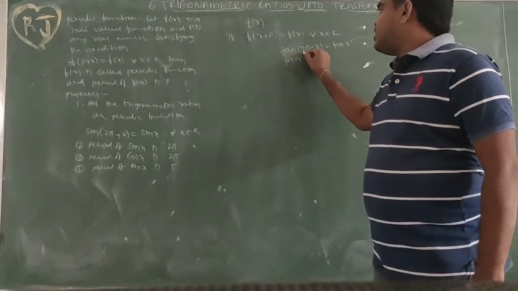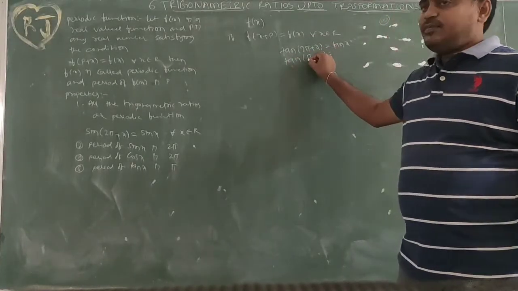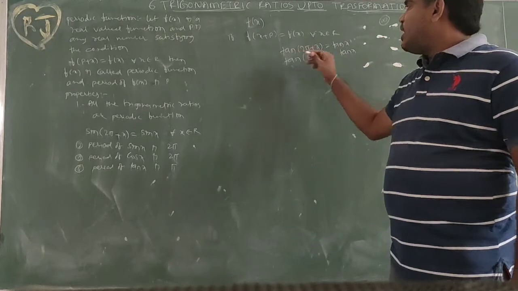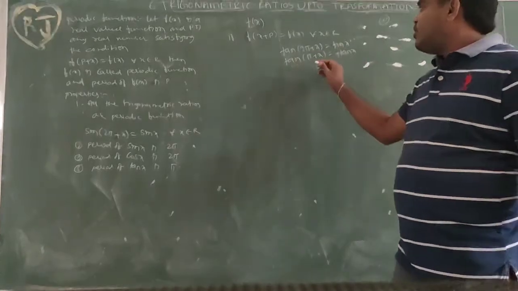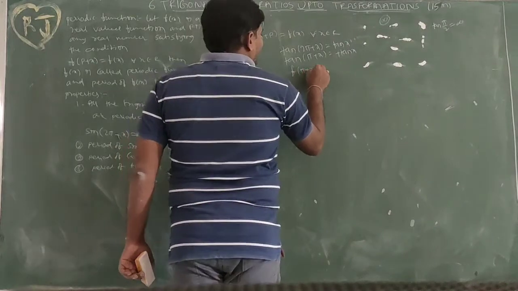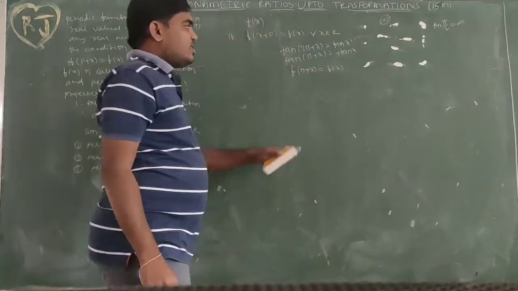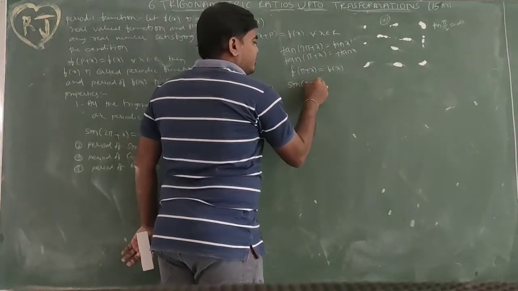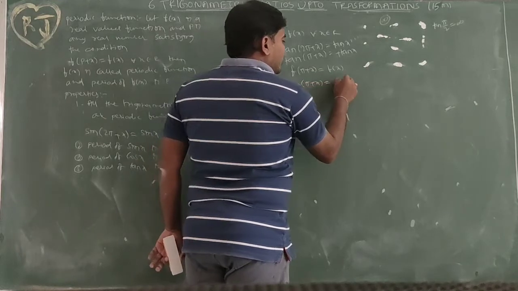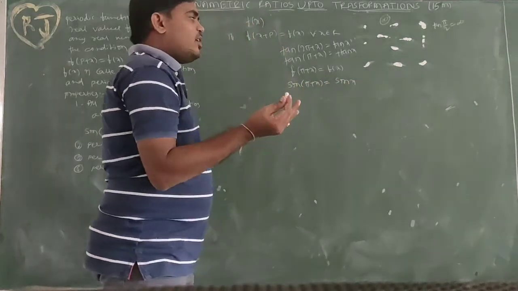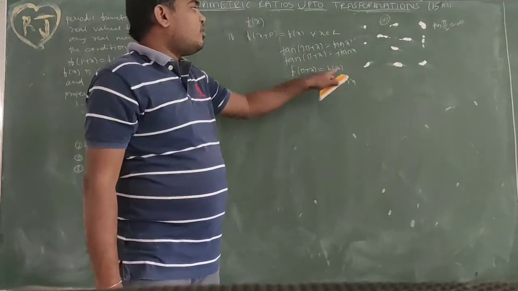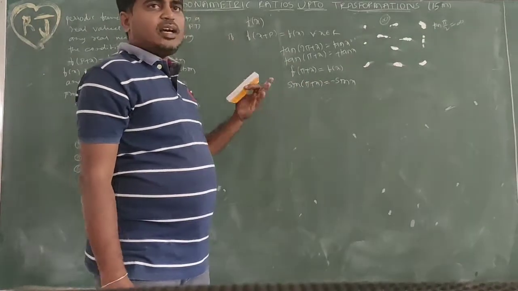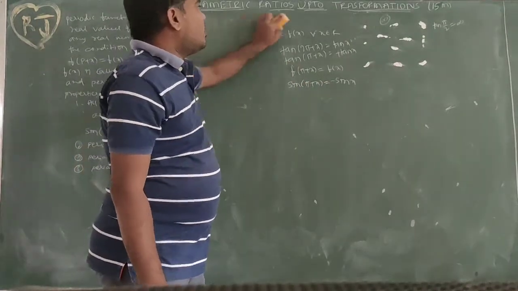So tan of pi plus x: if we take pi, meaning 180, tan remains tan. Which quadrant is it? Third quadrant, where tan is positive, so plus tan x. So f of pi plus x equals f of x. So it is a periodic function with period pi. Now sin of pi plus x: since it is pi, sin remains sin. In the third quadrant, sin is negative, so minus sin x, which is not equal to plus sin x. That's why the period of sin x is not pi, while the period of tan x is pi. Similarly, the period of cos x is also not pi.